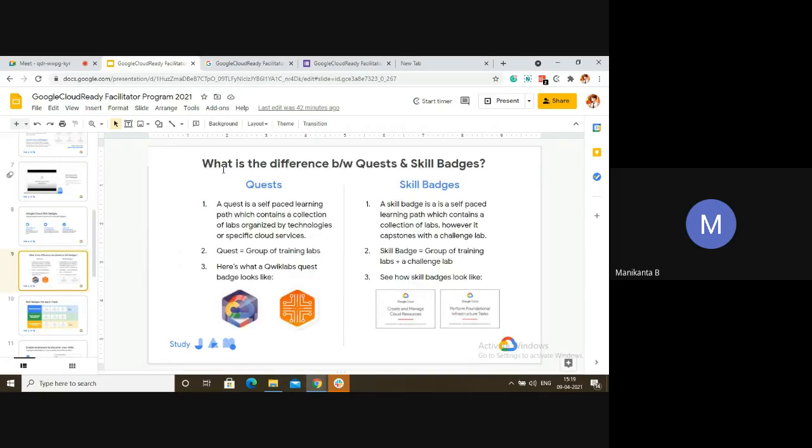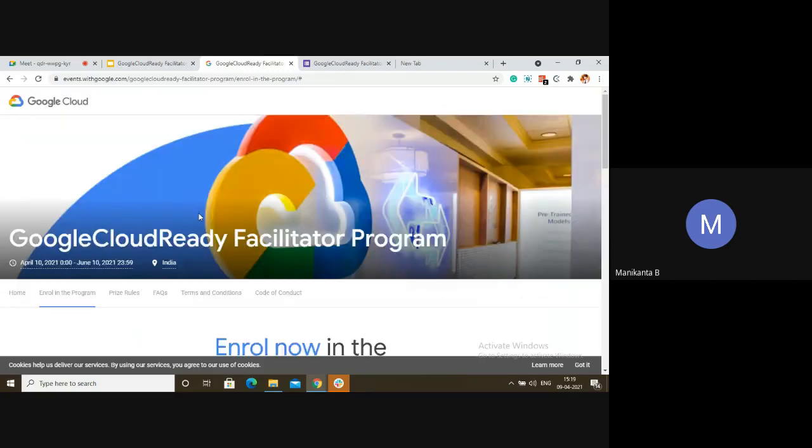Coming to the main question, what is the difference between quest and skill badges? Before going to this, let me show the website first.